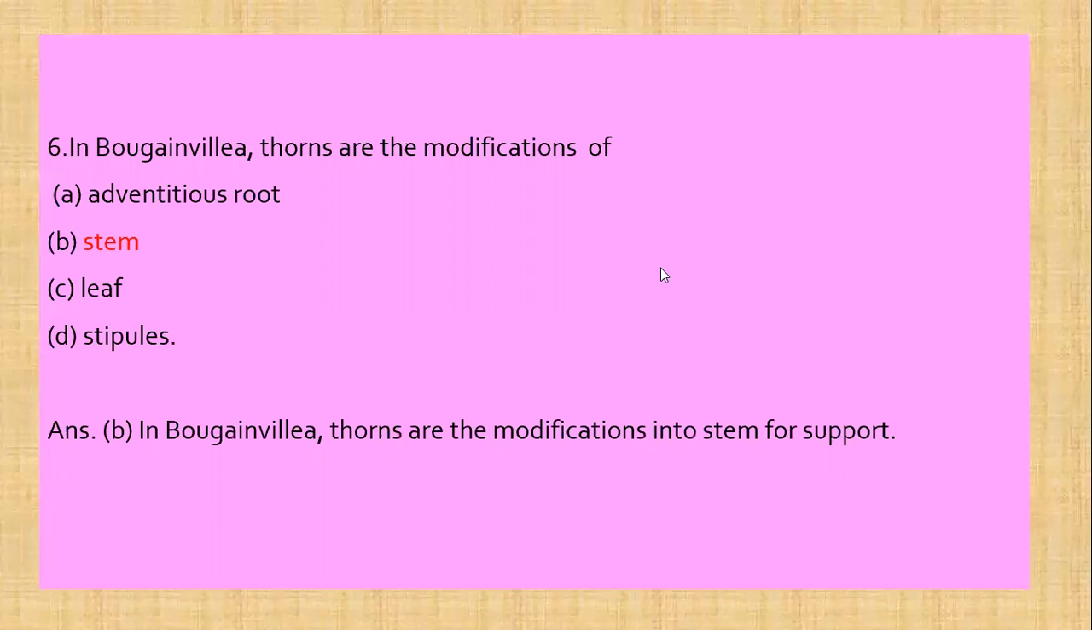Next question is, in Bougainvillea, thorns are modifications of: adventitious roots, stems, leaves, or tubers. Now we know that in the Bougainvillea plant, the thorns are modifications of the stem, and these are used for supporting the plant or supporting the stem.